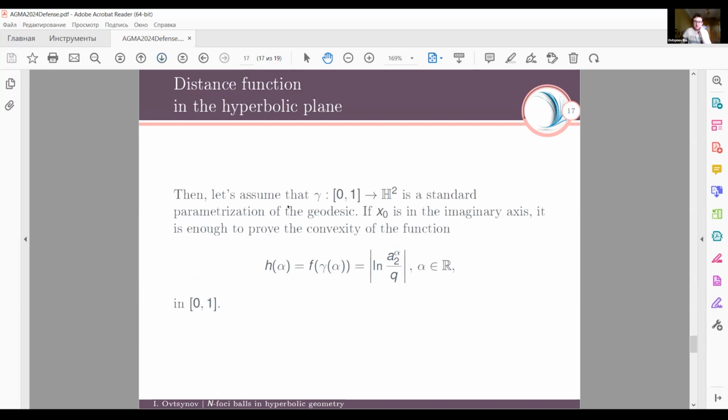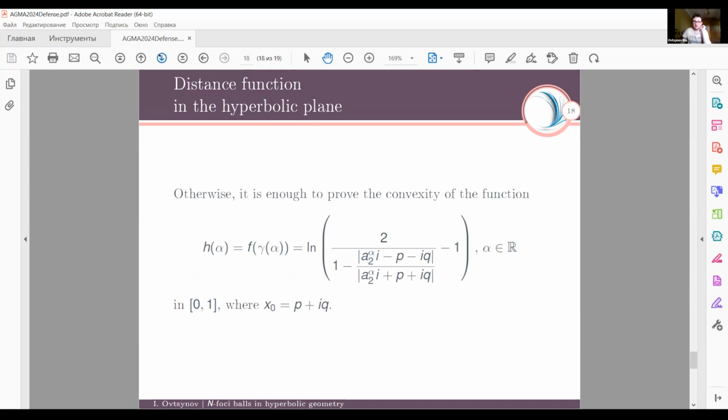Then let's assume that gamma is a standard parameterization of the geodesic. If x0 is on the imaginary axis, it is enough to prove the convexity of this function in this interval, and it proves the convexity of the distance function in the hyperbolic plane. But if x0 doesn't lie on the imaginary axis, it is a more complicated function, and it is enough to prove the convexity of this function in (0, 1), and it also states the main result of our work.